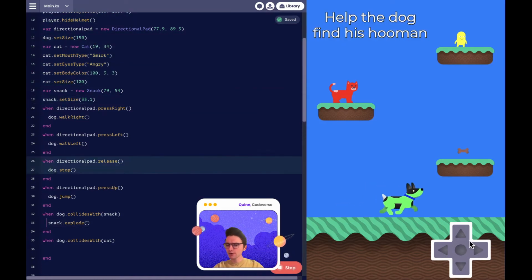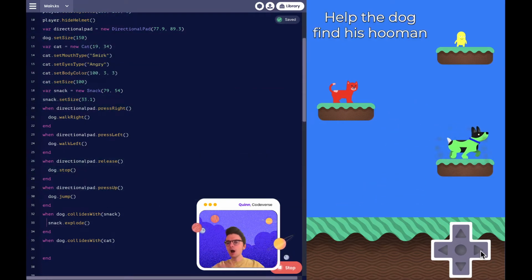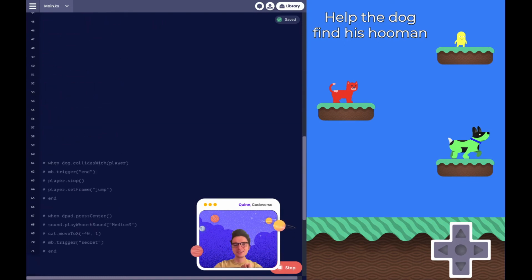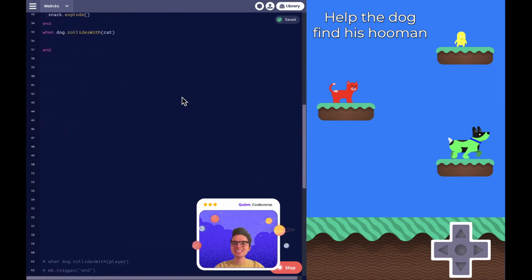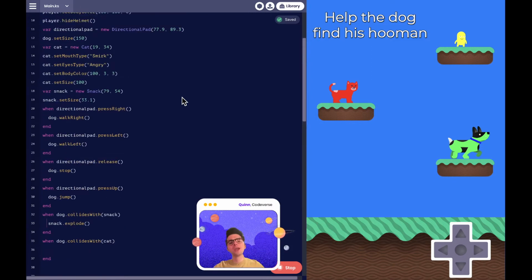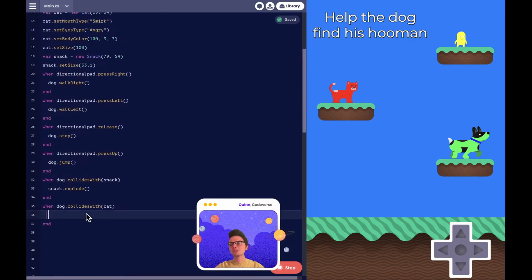So let's add in the method for our snack to explode when the dog collides with it. So we're running, we're jumping, and just like that, our snack has exploded. But we need our dog to interact with our cat. So what we're going to do is have our cat push our dog all the way over. Oh my goodness, that's super mean, cat.